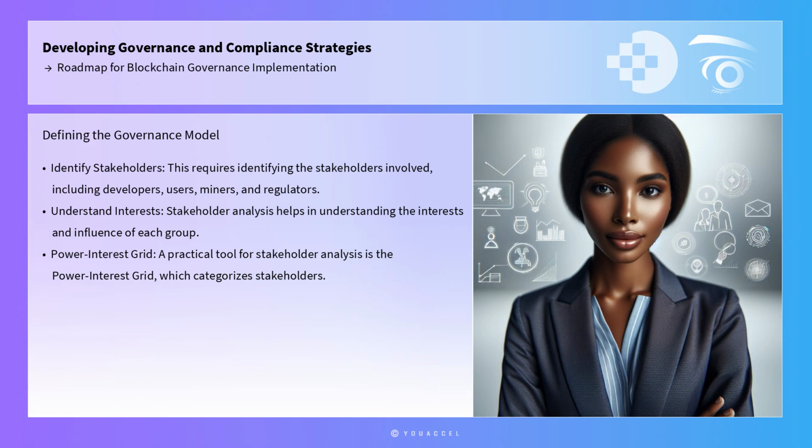A practical tool for stakeholder analysis is the power interest grid, which categorizes stakeholders based on their level of influence and interest in the project. By mapping stakeholders, blockchain projects can prioritize engagement strategies and tailor governance mechanisms to their needs.